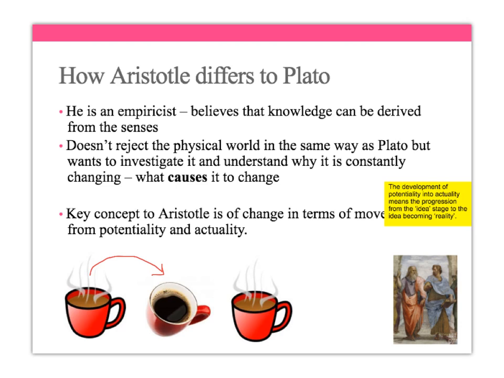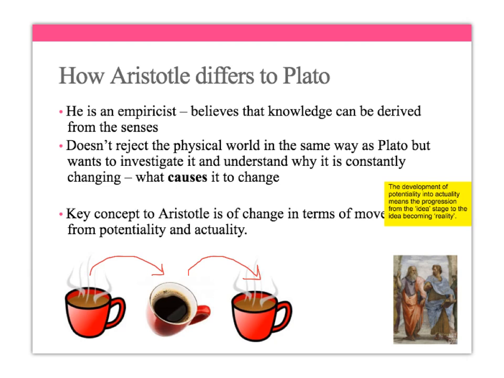And so now it's gone from being actually hot with the potential to be cold to now being actually cold but still having the potential to be hot. If I put that in the microwave, like I often have to do at school, it's actually cold, but now it's going to become hot again because I'm going to bung it in the microwave, and now the thing which was potentially hot is becoming actually hot, and so on.